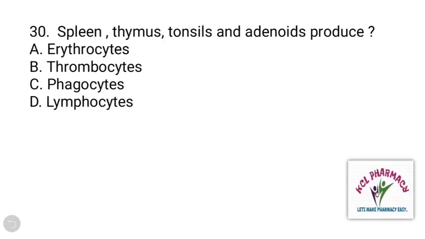Spleen, thymus, tonsils and adenoids produce. And the right answer is D.